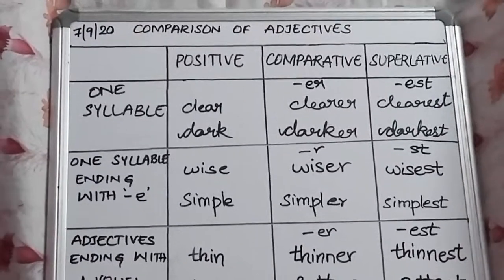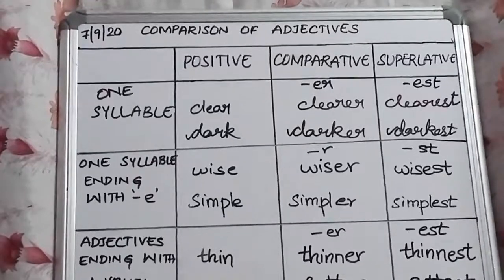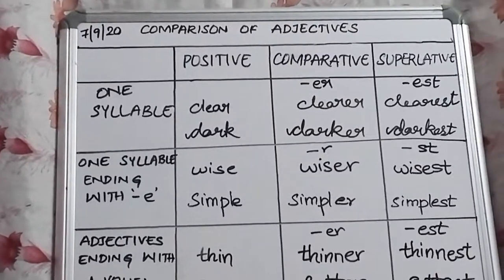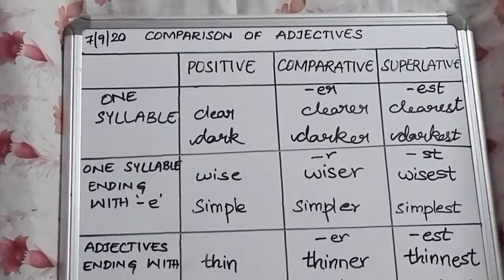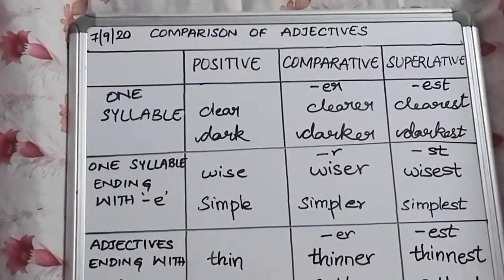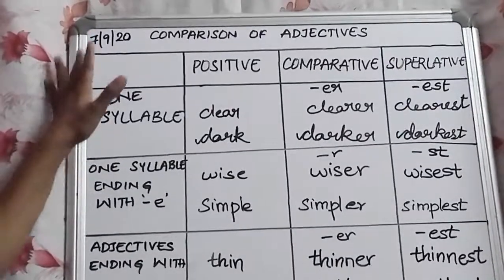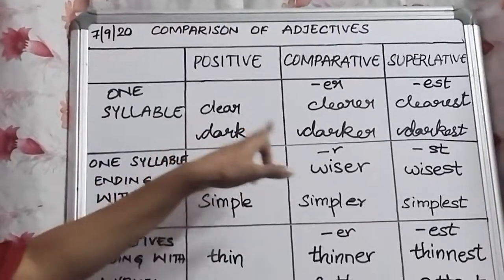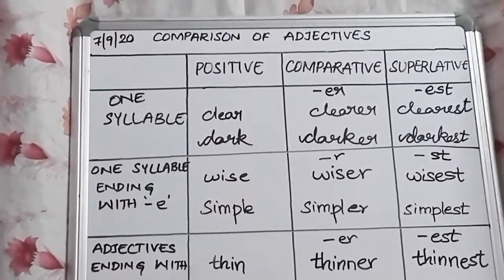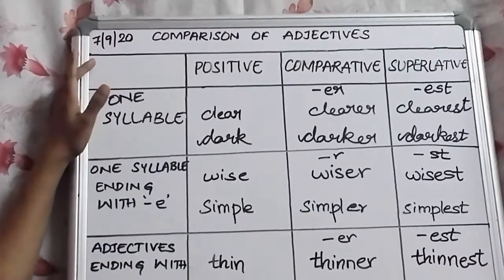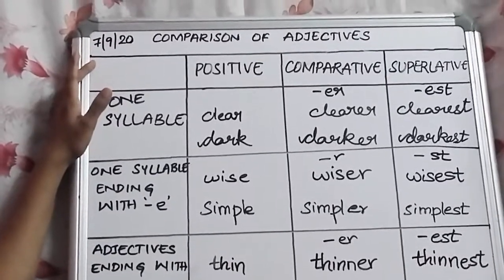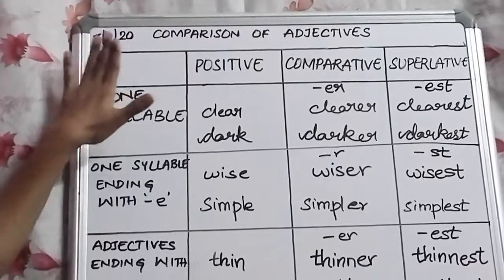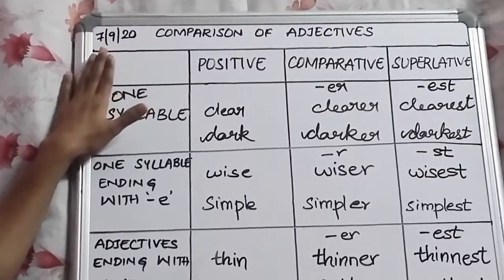Adjective forms change according to how many syllables there are in the word and according to which letter the word ends with. So here is a table where the number of syllables are given and how it is going to change its form is also given. The introduction part of parts of speech should not be written in the class workbook. This table has to be copied in your class workbook.